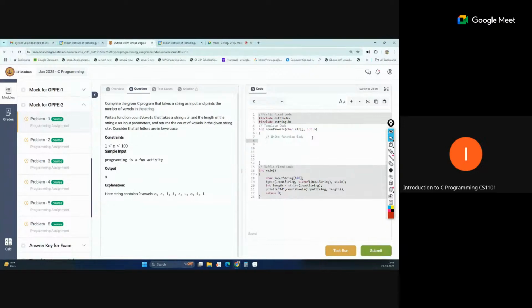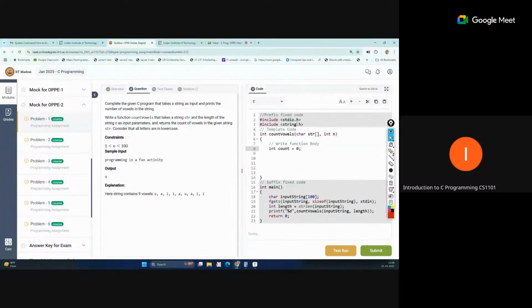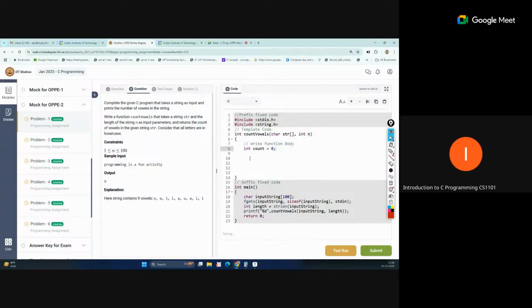We need to count the total number of vowels in this function. So simply take a variable that will maintain the count, like int count equal to 0. Okay, this we have initialized. After that, because we need to traverse the whole string, the string is already saved in an array, and we also know the size of the string.